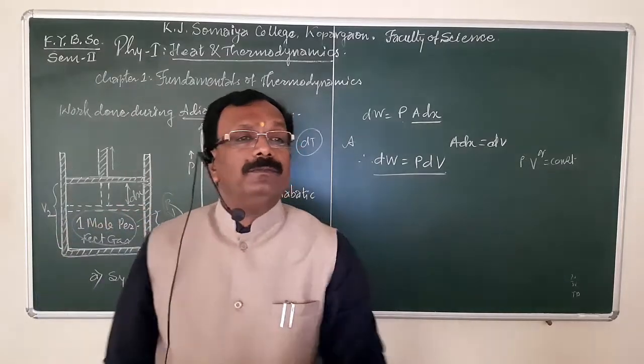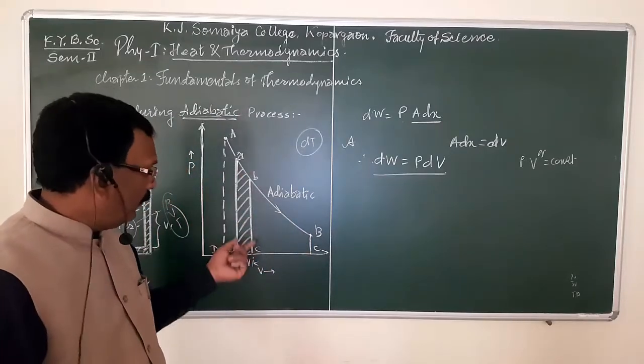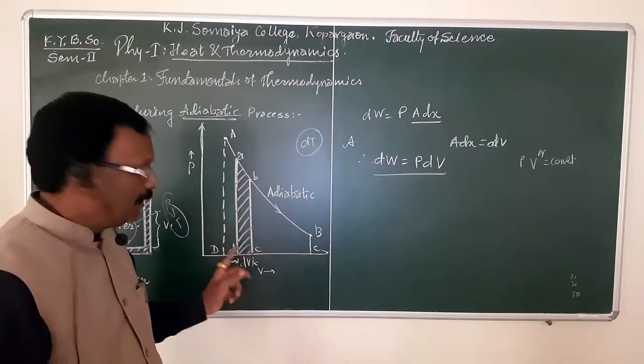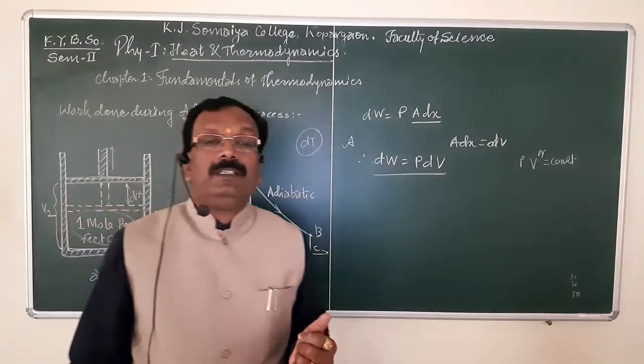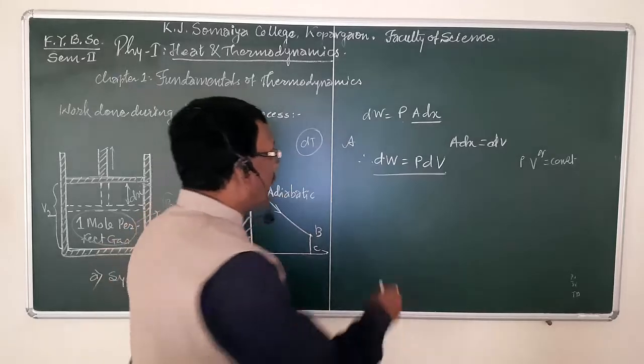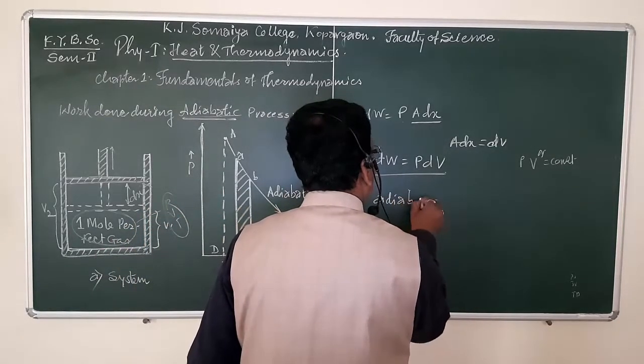And this work done is equal to the area of the strip ABCD.